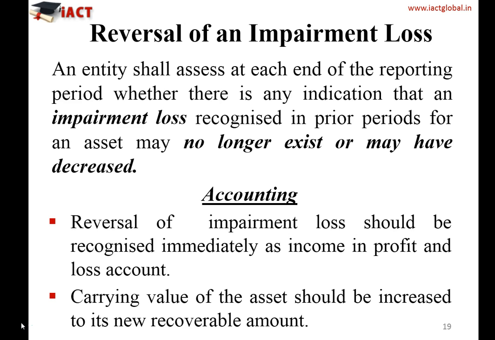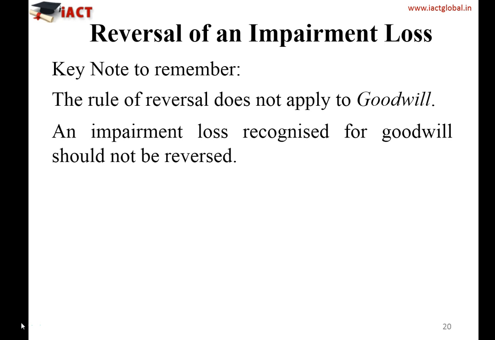Now I'm coming to a very important note because this is a basic understanding, and the rule for reversal doesn't apply to goodwill. An impairment loss recognized for goodwill should not be reversed. Just think about why this rule has been given.